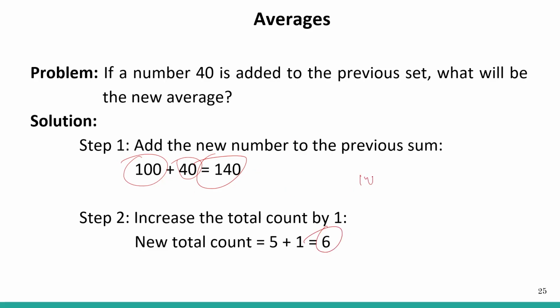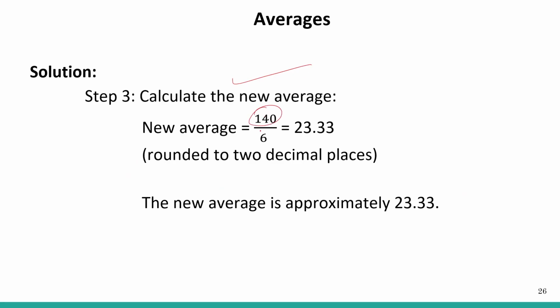So 140 by 6 will be the average. This is nothing but 23.333, that is 23.33 recurring. So calculating the new average is 140 by 6, that is the total cumulative sum divided by the count, which is 23.33. So this is the correct answer.